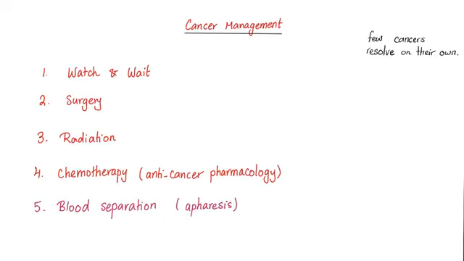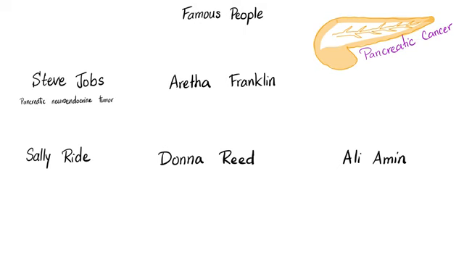How do you manage cancer? Don't forget, few cancers resolve on their own. No clue why. With cancers, you can watch and wait. You can do surgery, radiation, chemotherapy, or blood separation or apheresis in some blood cancers called leukemias. Here is a very short list of people who had pancreatic cancer.